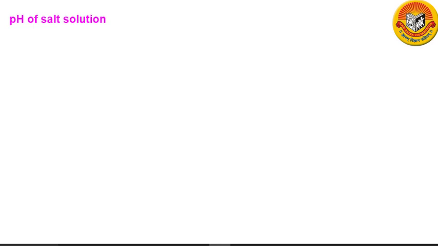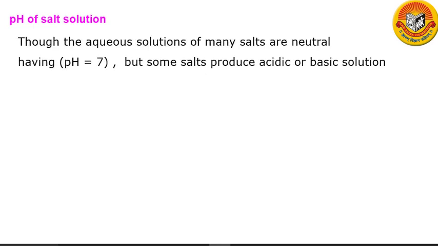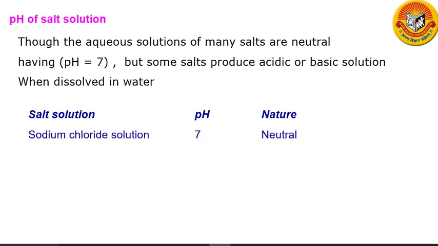A salt is formed by the reaction between an acid and a base, so we expect that the solution of salt in water will be neutral towards litmus paper, that is having pH 7. Though the aqueous solutions of many salts are neutral, some salts produce acidic or basic solutions when dissolved in water. When sodium chloride is dissolved in water, it gives a neutral solution. When ammonium chloride is dissolved in water, it gives an acidic solution.